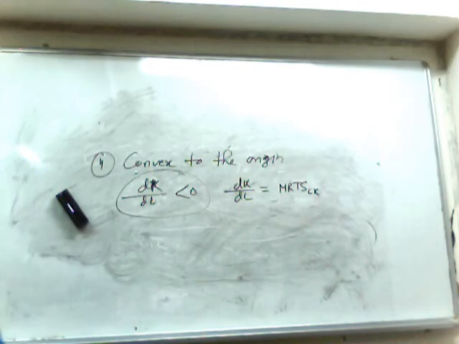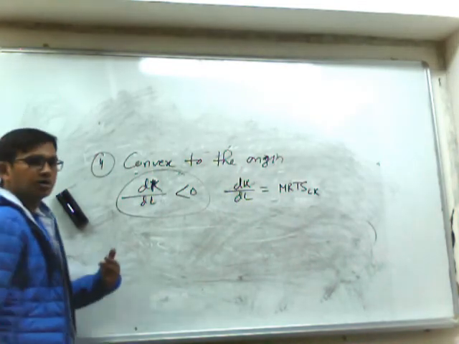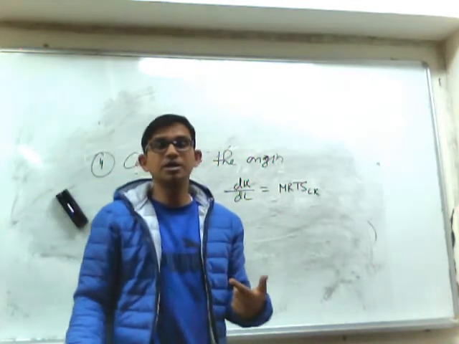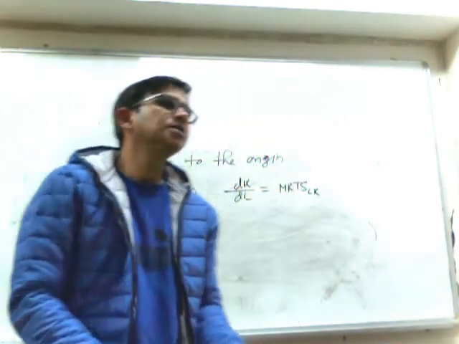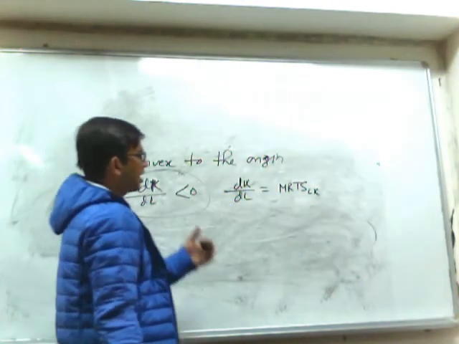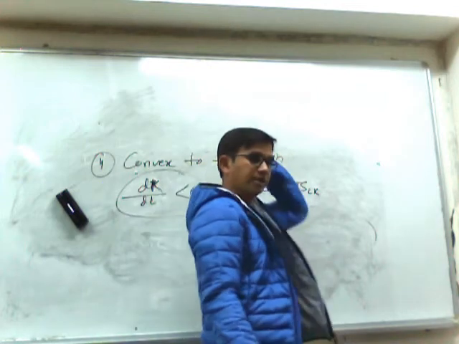So a downward sloping curve is called convex to the origin if we find that as it moves from left to right it becomes flatter. That means the value of MRTSLK will gradually decline.